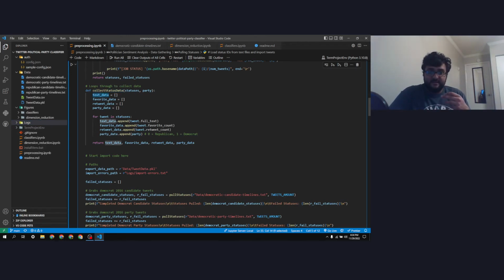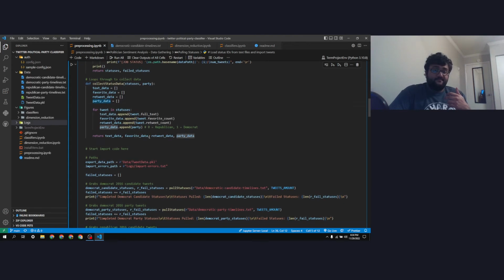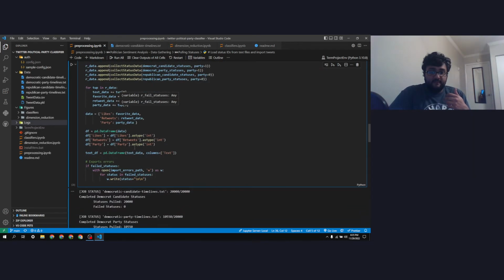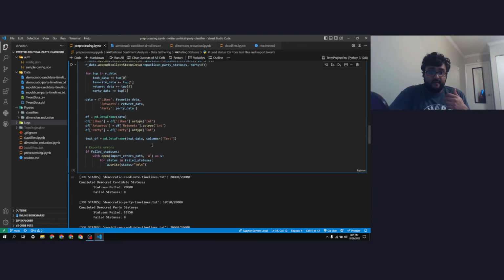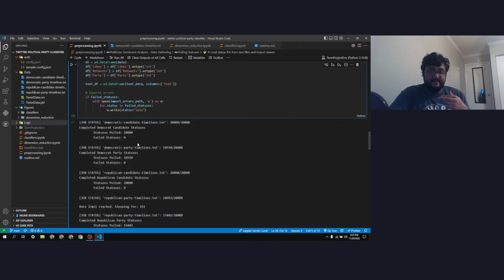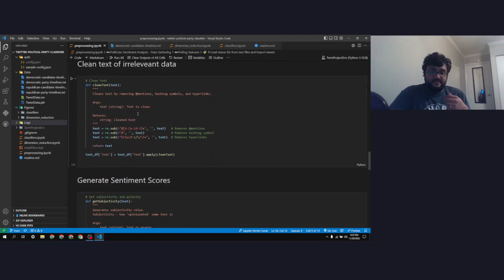It compiles the text, the number of likes, which TweetPy calls favorites, the retweet data, and which party they belong to. After that is done, it makes a data frame with all the relevant data and a text data frame for the sentiment analysis. After that, we are ready for sentiment analysis.